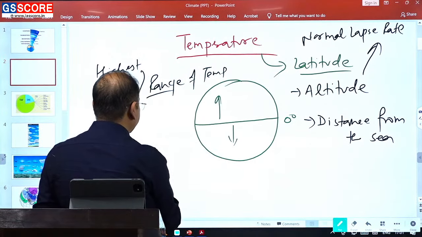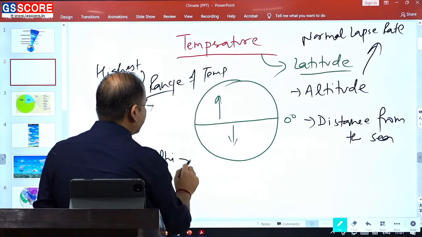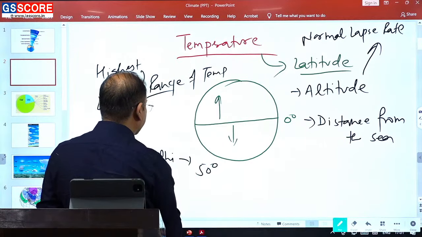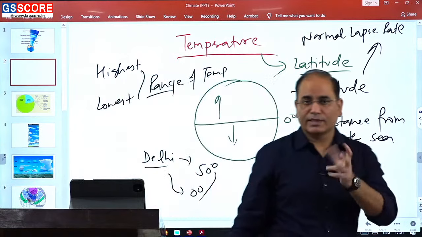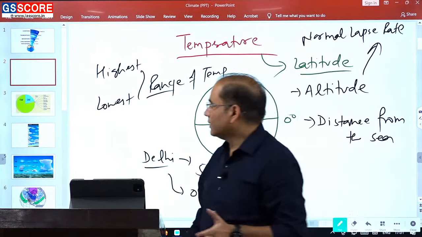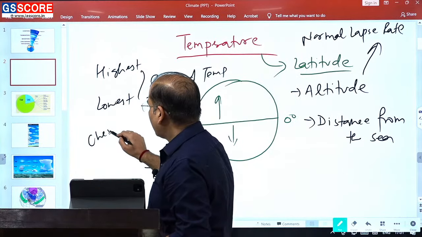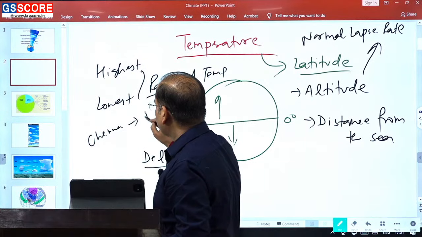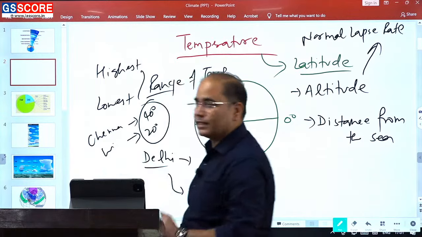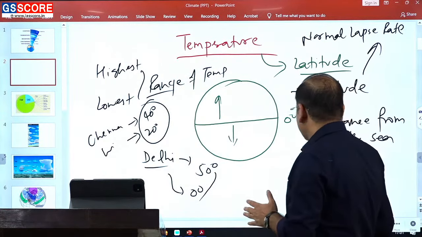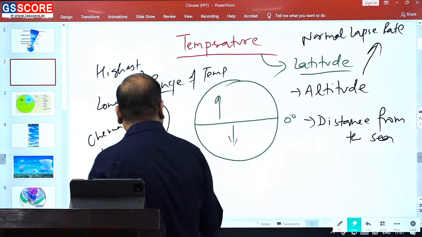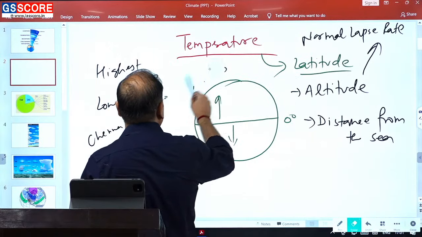Now let's say we have Delhi. In Delhi summer season we have a temperature that is 50 degree, and in winter season temperature is 0 degree. So that is the range of temperature, roughly 50 degrees Celsius. But in Chennai, summer temperature is 40 degree and winter temperature is 20 degree. So range is 20 degree. So what you need to remember is the effect of this distance from the sea.